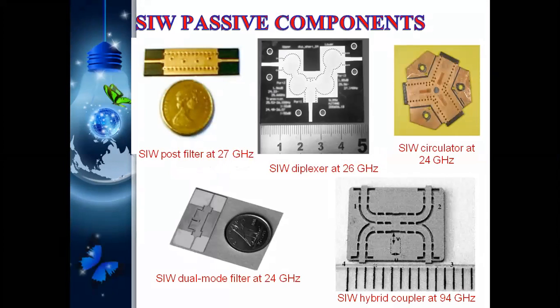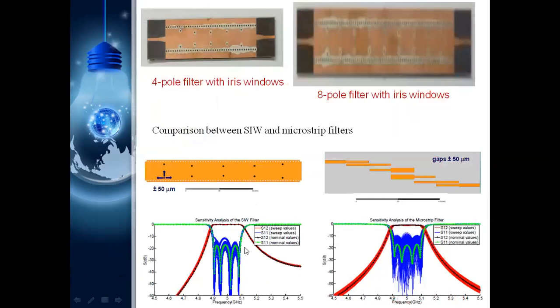Passive components are designed at 27 gigahertz like this, and here holes are created. These holes act as the ground, and these holes act as a resonator. And this is a diplexer, this is a circulator, this is a hybrid coupler, and this is a dual one. And this Iris is one type of filter, and another filter is here. These are different types of filters, and this is how the antenna will be created.